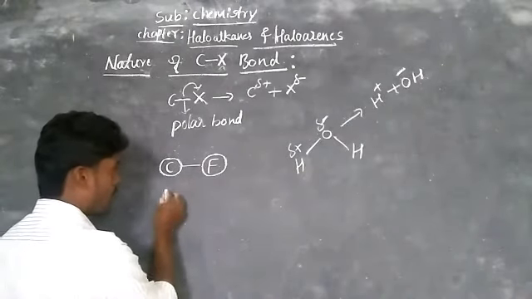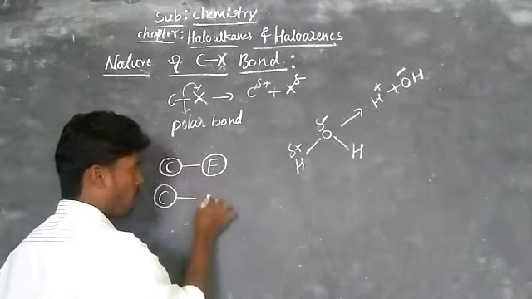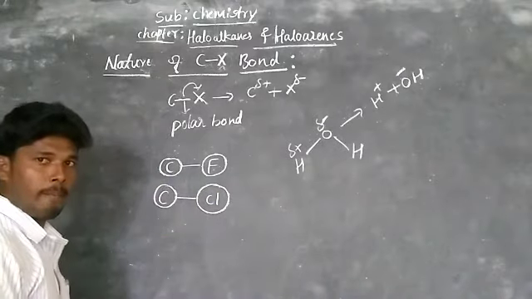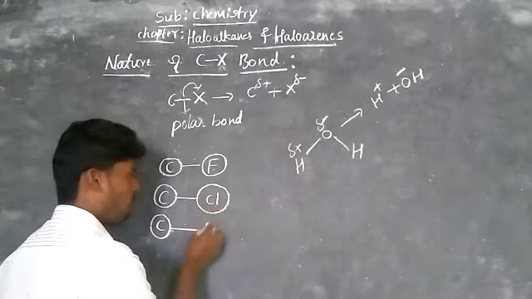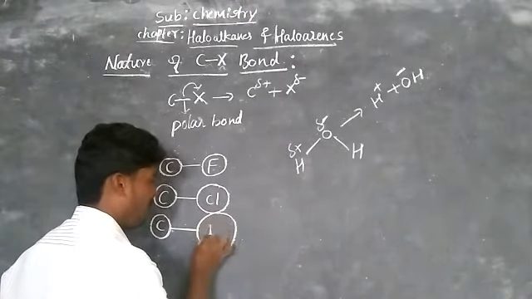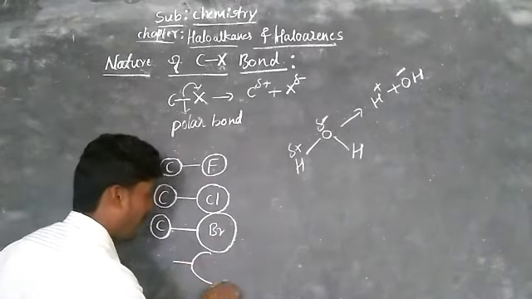And for the next halogen atom, the size of the carbon remains the same, and the next halogen after chlorine, its size is a bit higher than fluorine. Then bromide, its size is a bit higher. Then similarly for iodide, this is the iodide size.